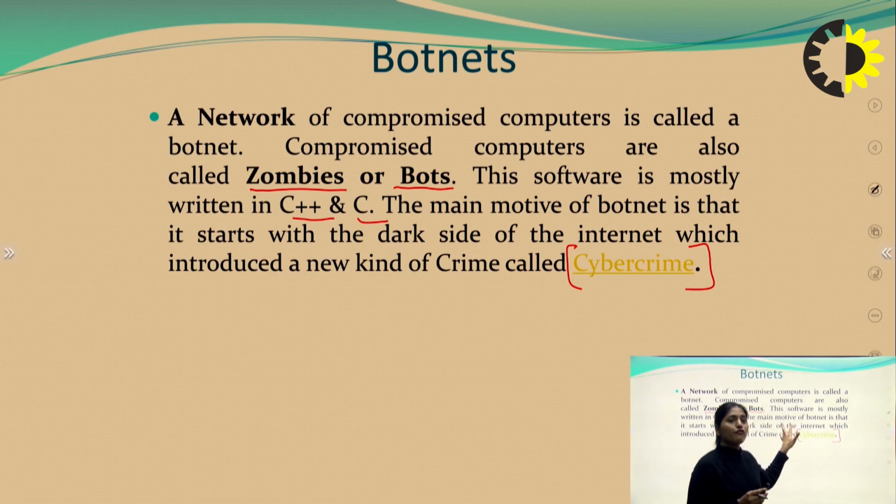This software is written in C and C++, and the main motive of this botnet is to operate on the backside of the internet, introducing a new crime called cybercrime, where all the crime is committed on computers.